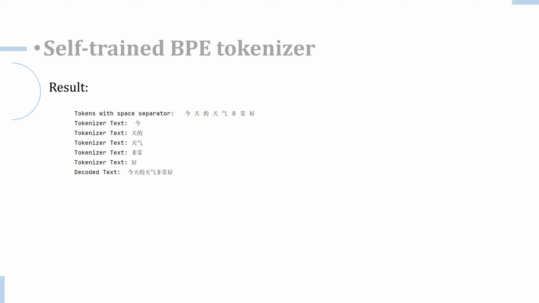Then we can see the results of the tokenizer we trained, as shown in this slide. While the output tokens might not fully align with Chinese tokenization rules, they do follow the logic of BPE. Similar to how BPE extracts the common subword "day" from words like "today" and "yesterday," it extracts 天的 from 今天的, 昨天的, or 后天的. It identifies repeated patterns or subwords across different contexts to improve the model's efficiency in processing language.